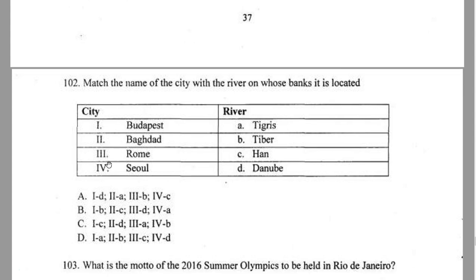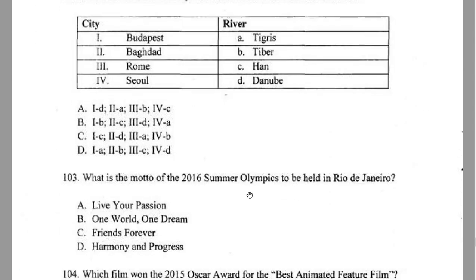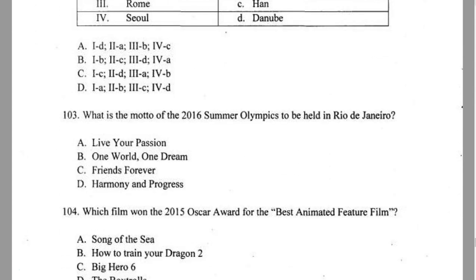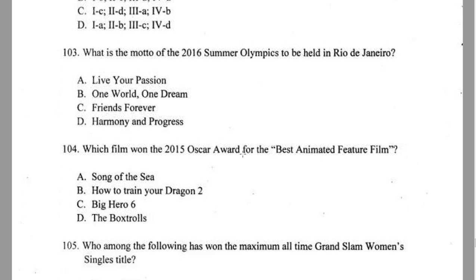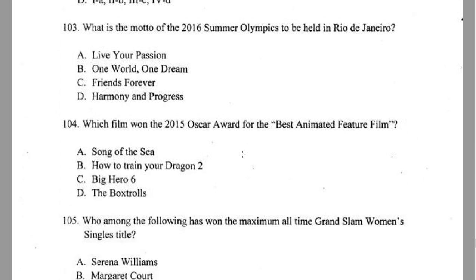Okay. Match the name of the city with the river. If you know it, you can go ahead with this. Now, this is question number 103. Let's go a little bit down. Now look at this question. Again, it comes from the same category. If you look at the 2016 Summer Olympics, to be held. Yes, the question paper is 2015, but they're talking about 2016. It's a futuristic question, like when will the 2016 Summer Olympics take place. Again, it's a sports category, so we can put it in the sports category.